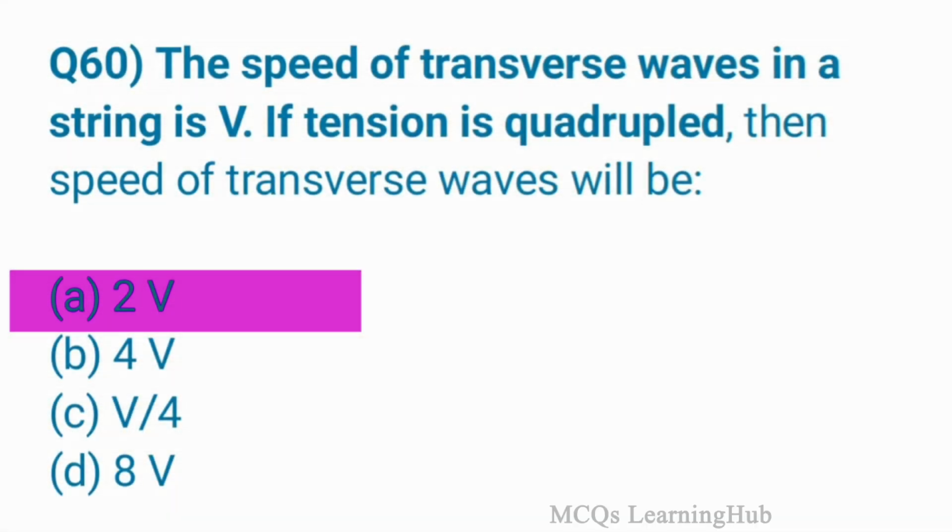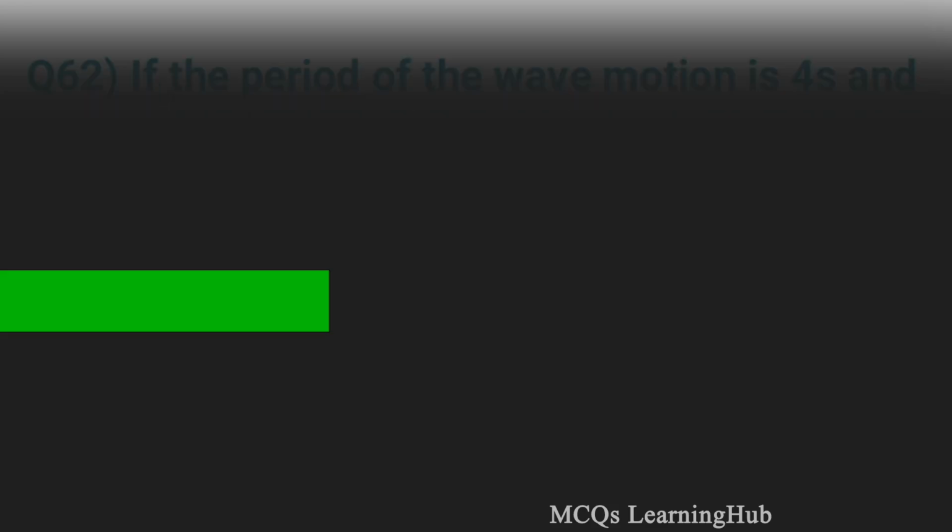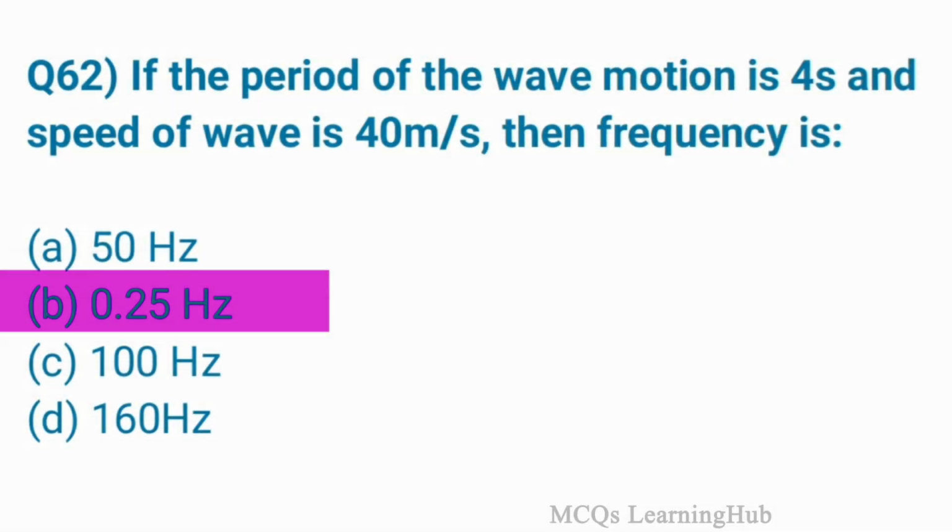The speed of transverse waves in a string is v. If tension is quadrupled, then the speed of transverse waves will be option A, 2v. 61. Sound waves cannot be polarized. Option C is correct. If the period of the wave motion is 4 seconds and the speed of the wave is 40 meter per second, then frequency is option B, 0.25 Hz.